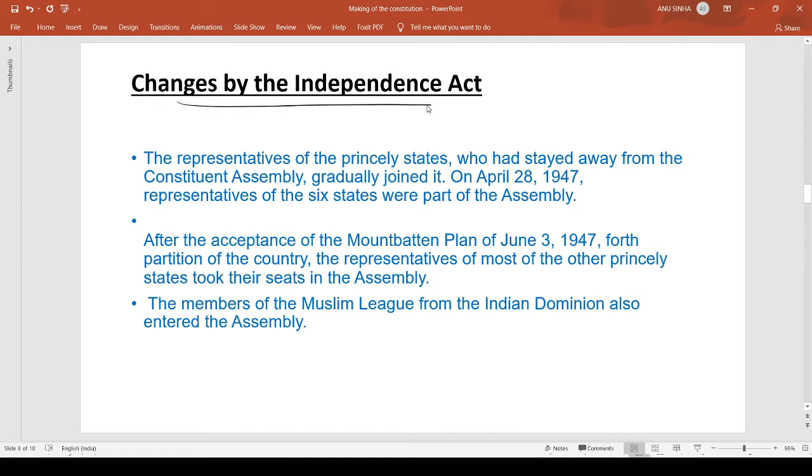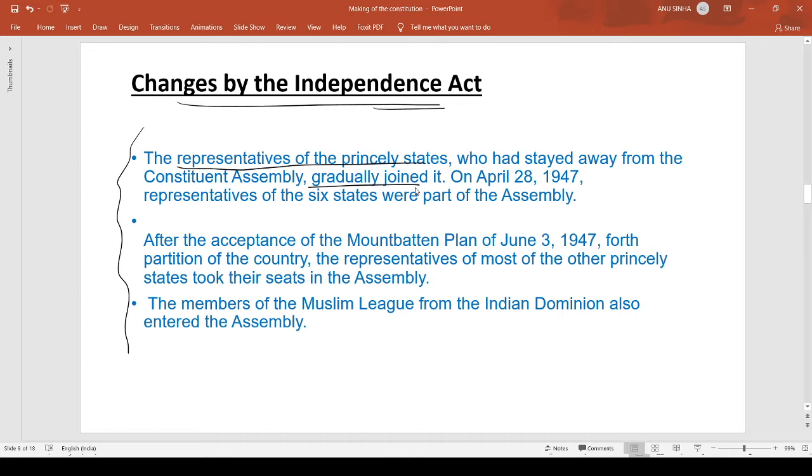Now, changes by the Independence Act. There were three major changes made after the Independence Act was enacted, which we will cover in the next slide. Here it's also talking about what all changes there were. The representatives of the princely states who had stayed away from the Constituent Assembly gradually joined.